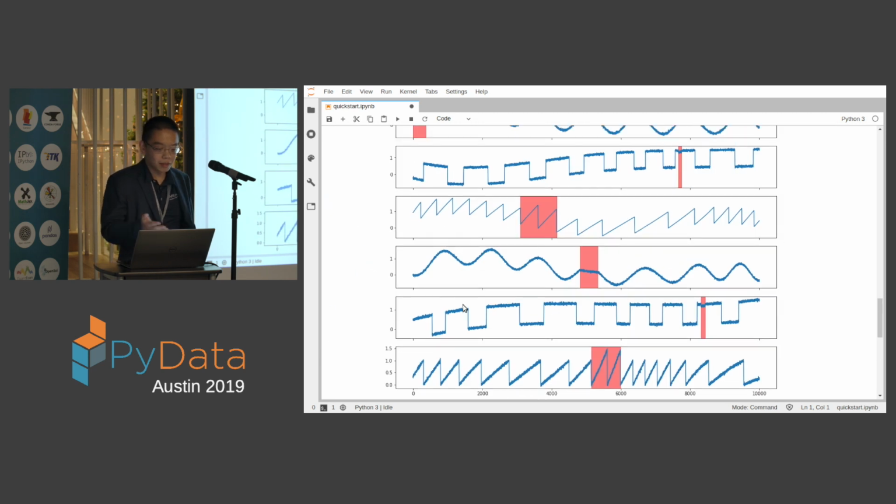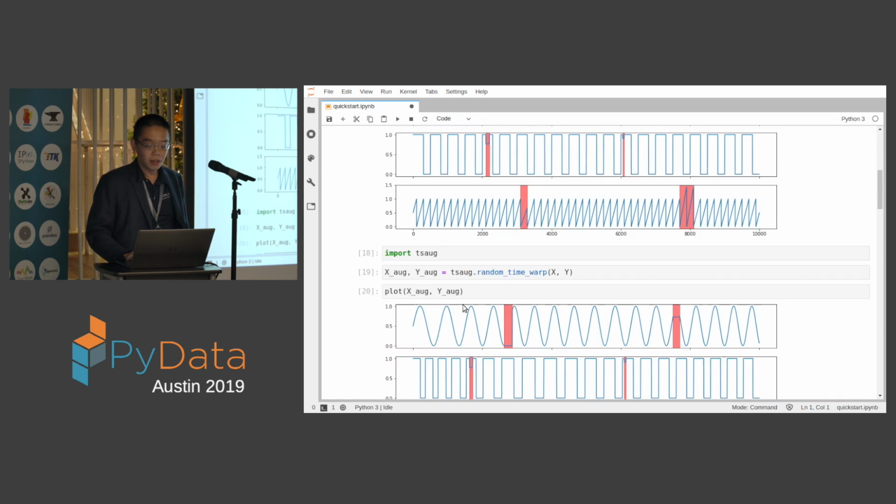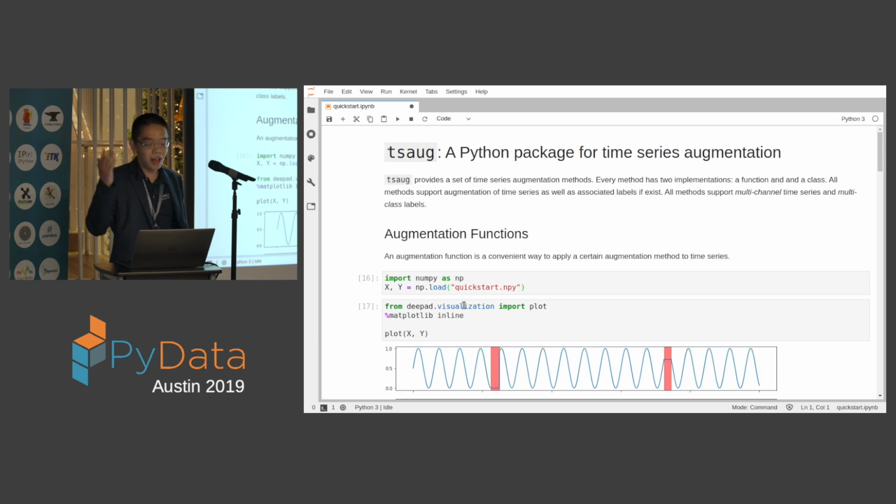Yeah, so we open sourced this thing at basically the same time as ADTK, which is a package I introduced this afternoon. And I thought this thing could be more interesting to people because this is about deep learning, and there's a hype on deep learning, of course. But surprisingly, the other package got like 300 plus stars within 1 month, but this one only got like 60 or something. And I feel this is a little bit underrated, if it's not that the other one is overrated. So I want to give a promotion to this thing again. And if you're doing time series deep learning, try this thing. And we also welcome you to contribute if you see anything. Yeah, thank you.